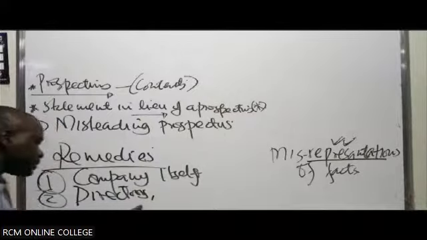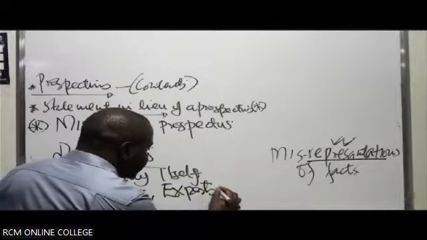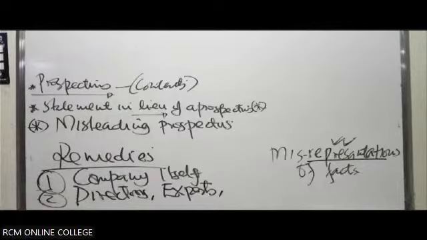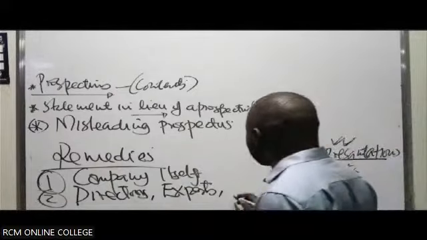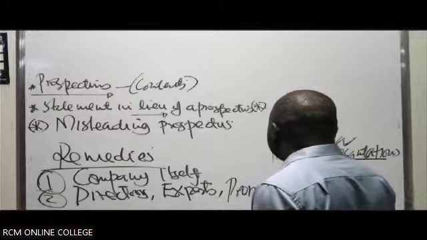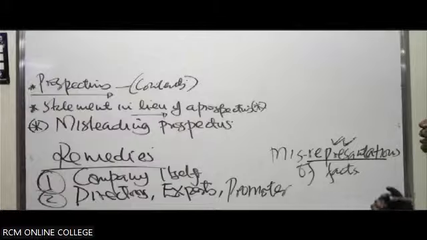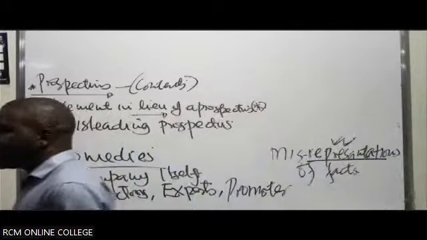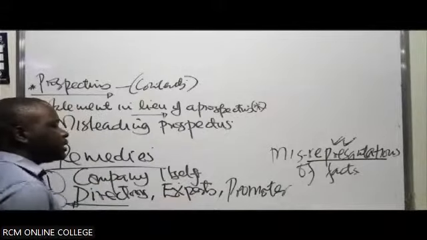Then apart from directors, we can have auditors or other experts. Let's assume this company was just being formed. The person who would be on top here would be the promoter. One of the duties of a promoter, if he is forming a public company, is that he will be involved in the initial prospectus prepared by the company to invite people to buy the shares of that public company. So the parties who can be liable for a misleading prospectus can be directors, experts like auditors, and promoters.